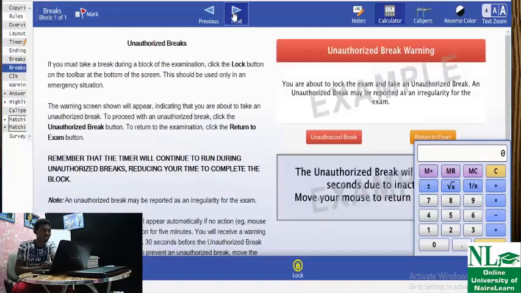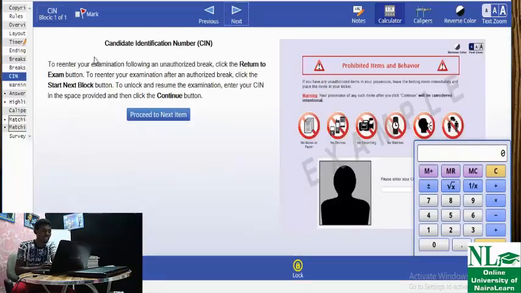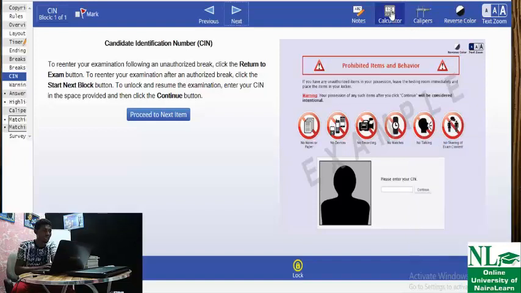You can go on break. Now, the candidate identification number is very, very important. Although there's also a video that covers it here on JAMB CBT, this is a sample of all computer-based tests.